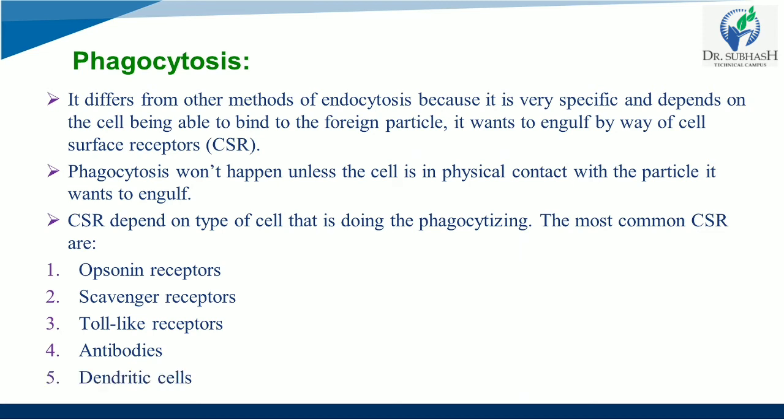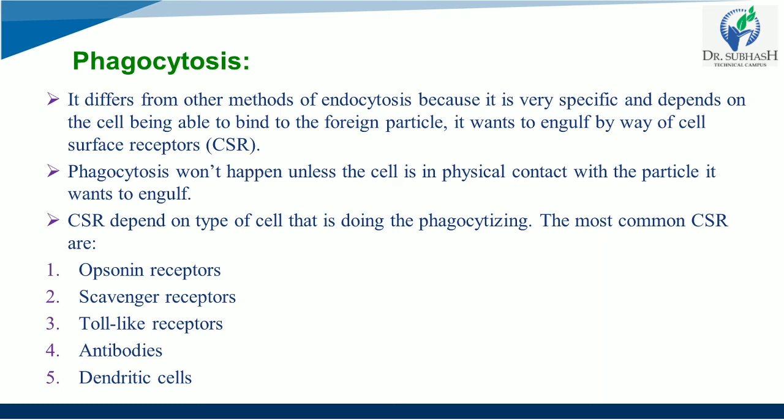And last but not the least is dendritic cells. Dendritic cells are antigen presenting cells categorized by distinctive morphology and expression of markers such as CD11c and major histocompatibility complex class 2 molecule, MHC2. If you remember, this must have come in your HAP subject, about this MHC, histocompatibility complex class 2.